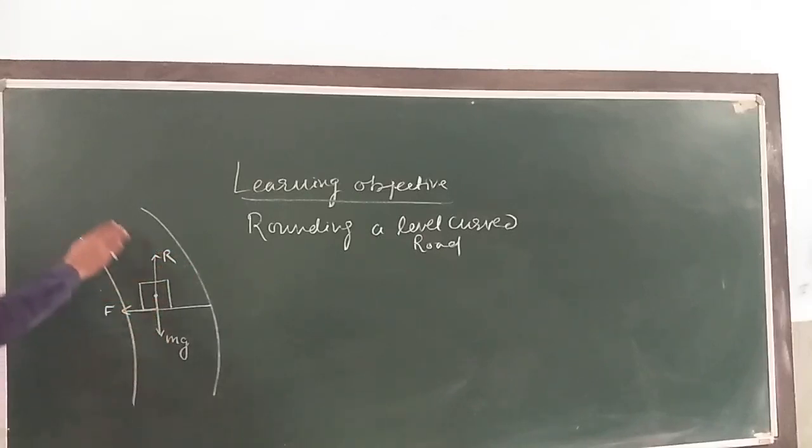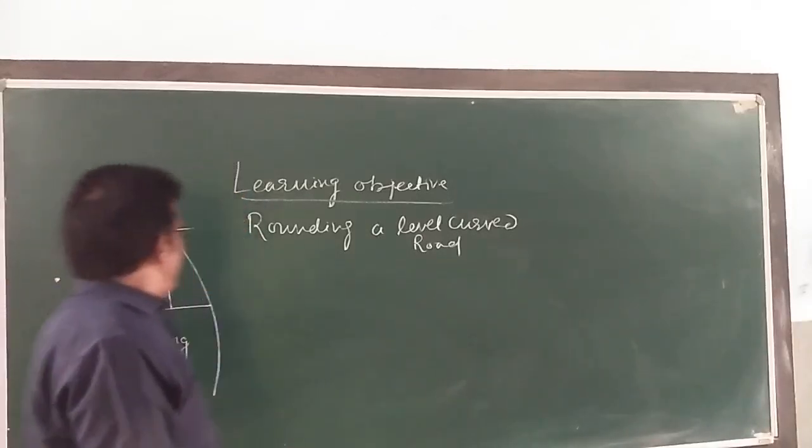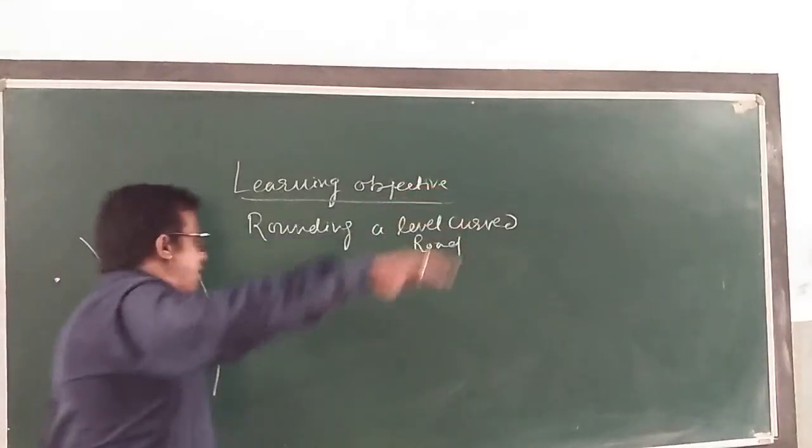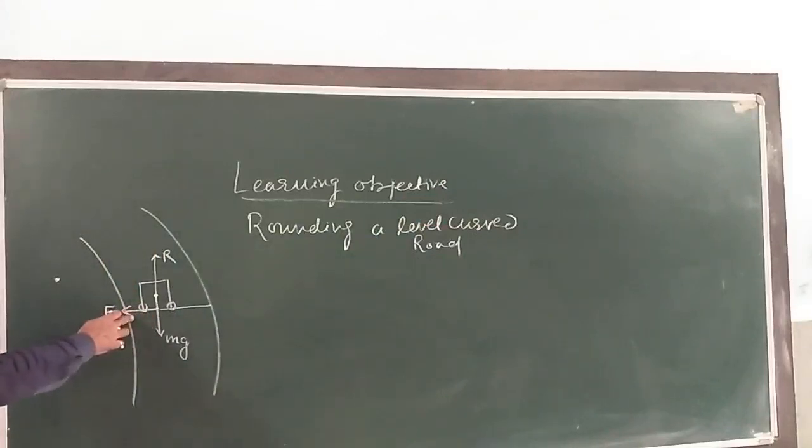While rounding the curve, what happened? As our car turns, while rounding the curve, the wheels of the vehicle have a tendency to leave the curved path and regain the straight line path.